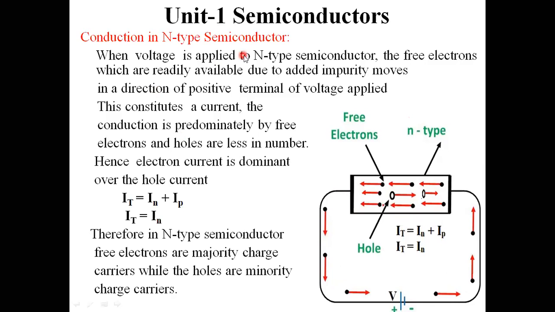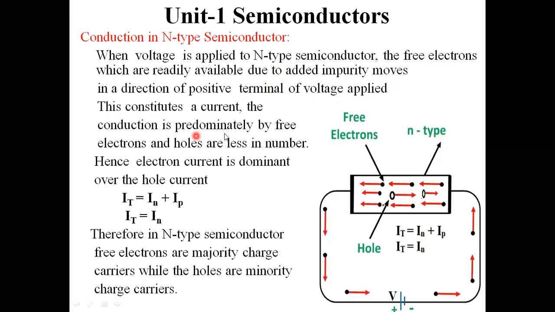Conduction in N-type semiconductor material: when voltage is applied, the free electrons, which are readily available due to the added impurity, move in the direction of the positive terminal of the applied voltage. This travelling of electrons constitutes a current flow.